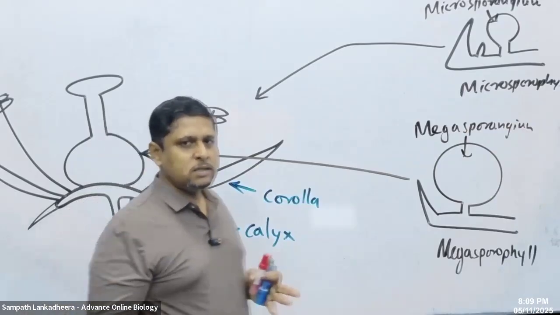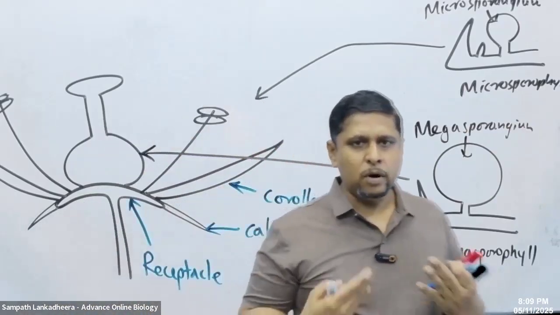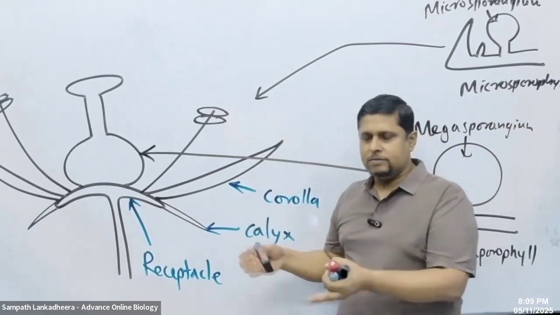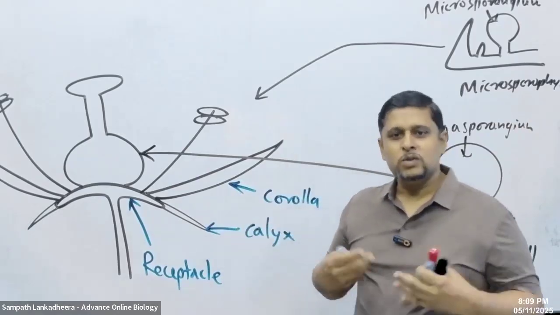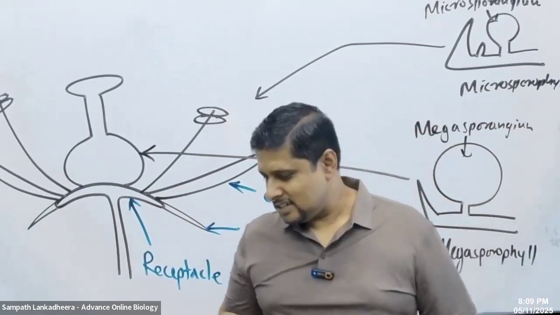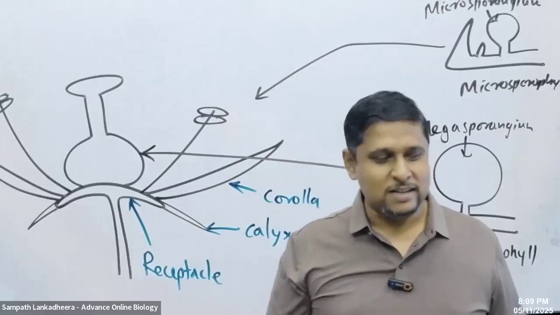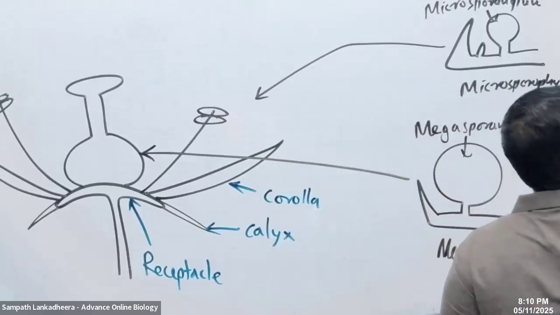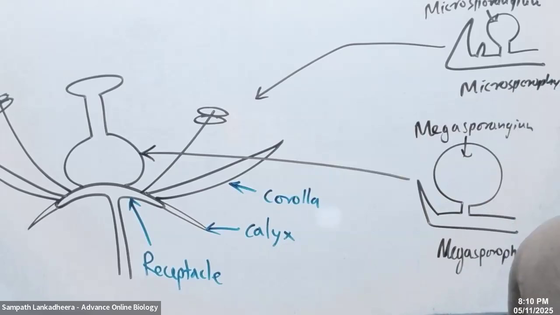Okay. So in other words, we learn, people, that these modified reproductive leaves form the flower. So the flower is a reproductive structure. So we learn this flowering plant life cycle.